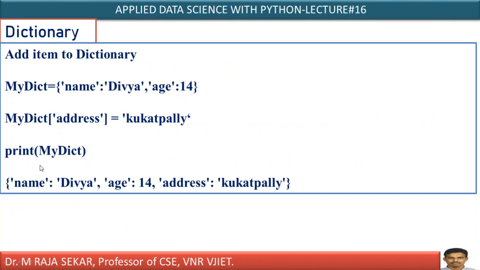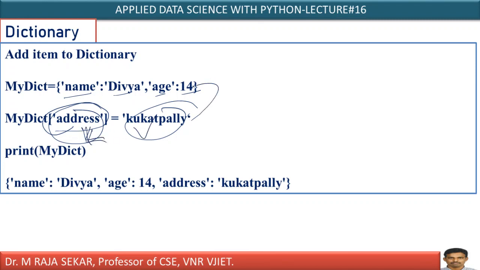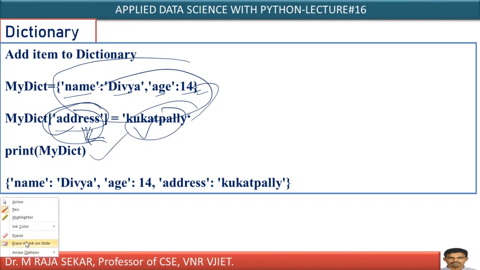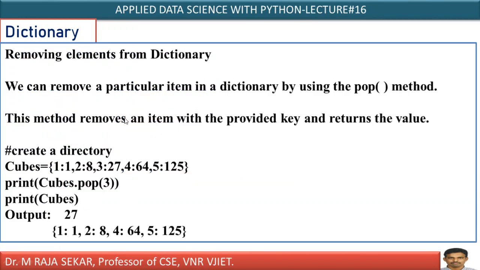That's what it says. Let me proceed further. Add an item to a dictionary. I have name whose value is Divya. I have age whose value is 14. Now I am adding one more key value pair to this particular dictionary. Address is the key, Kukatpalli is the value. This is the key, this is the value. This key value pair will be added to this dictionary. Therefore, if I display my dict, along with these two keys and values, it will also display address Kukatpalli. It's a simple and straightforward concept, isn't it?